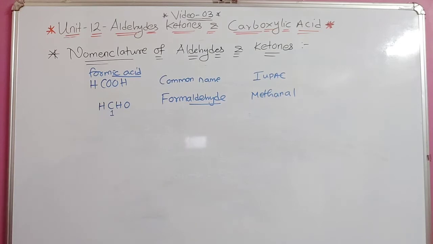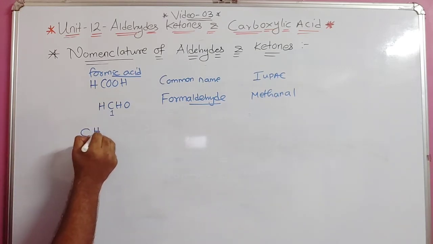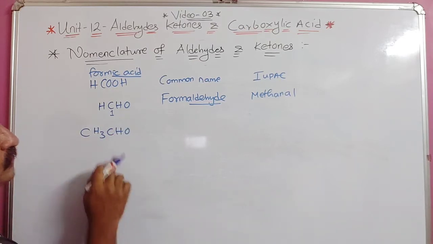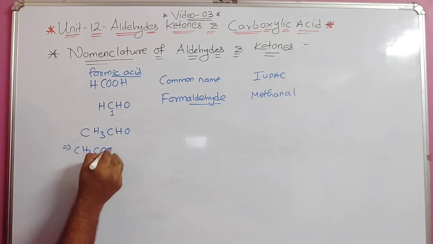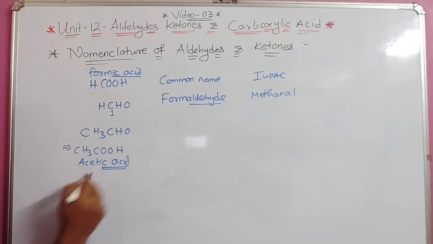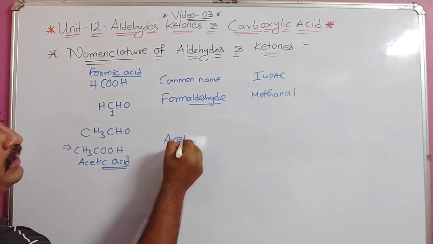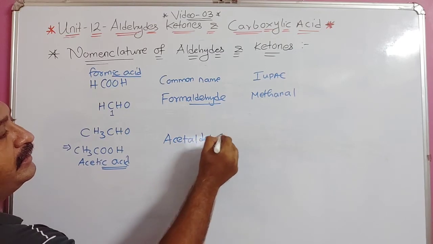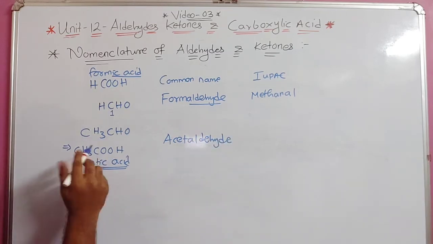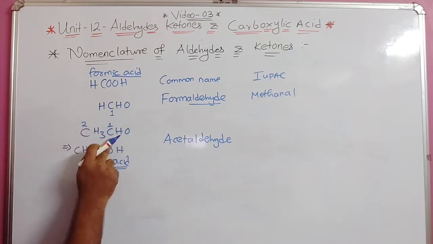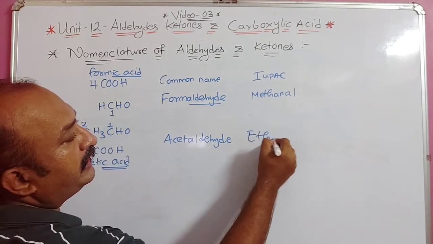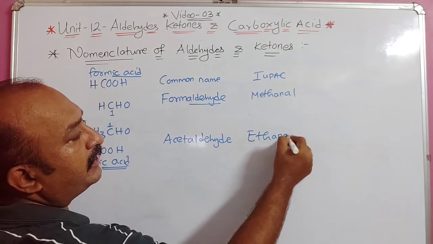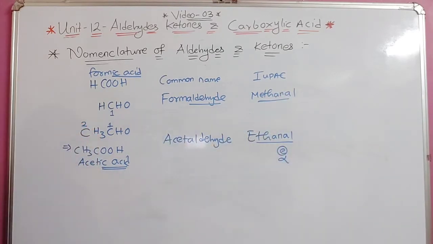Understood? Now another example, CH3CHO. This is derived from which acid? We know it is derived from acetic acid. From this, I remove IC acid, so it will be acetaldehyde. Understood this part? Same way, if I want to number it, this is 1, as the aldehyde carbon is always given number 1, and this is 2. Two carbons means ethane, and from ethane E is removed and Al added, so the name is ethanal.